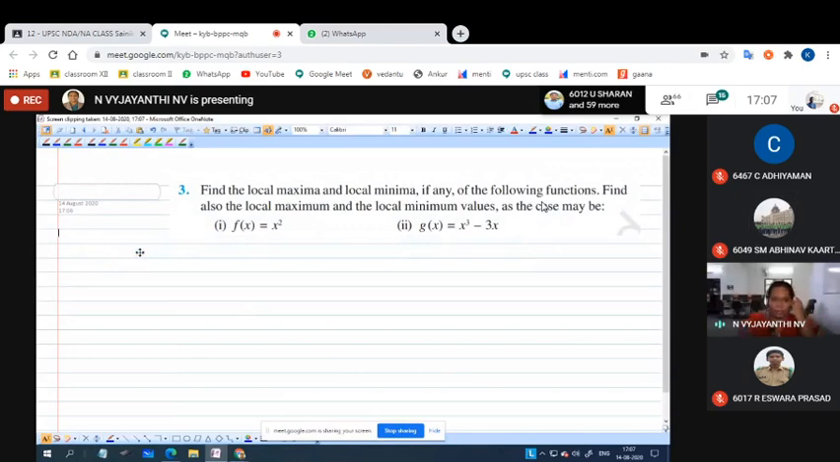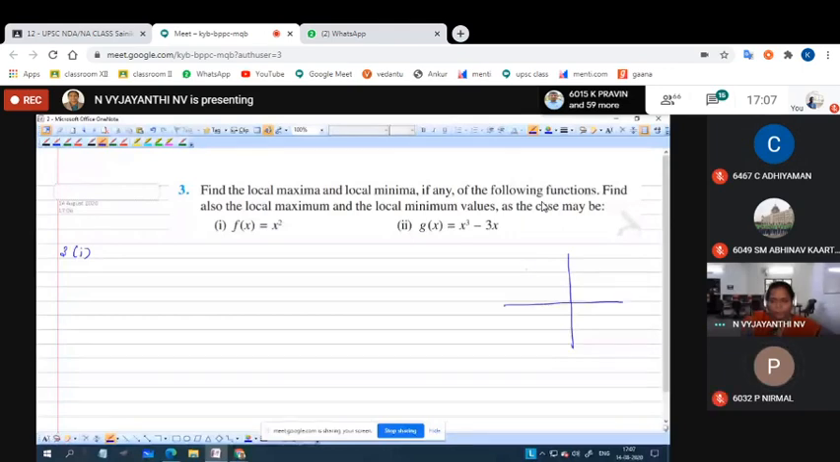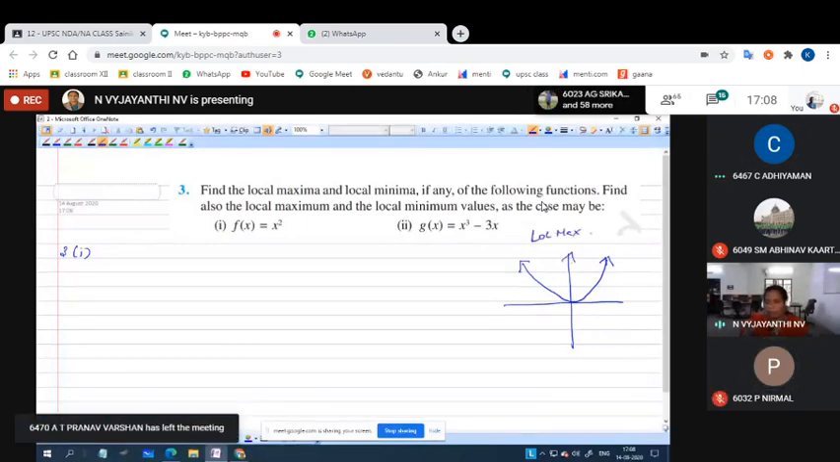Firstly, they have given a parabola, f of x equal to x square. So in NDA, if it is asked, will you solve this problem? No, you need not calculate. At which point will maxima be attained? No point. Local maxima does not exist, there is no local maxima.